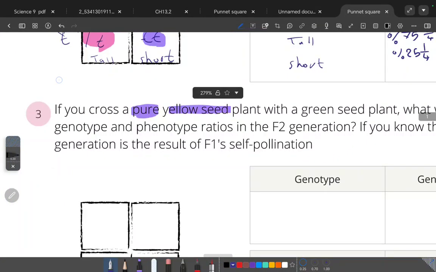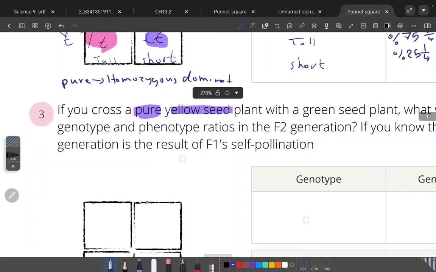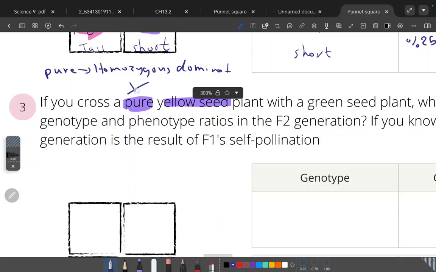So pure means homozygous and yellow means dominant, so the trait is homozygous dominant. So I can say Y capital, Y capital, because it's pure yellow seed. I will add it there, Y capital, Y capital.